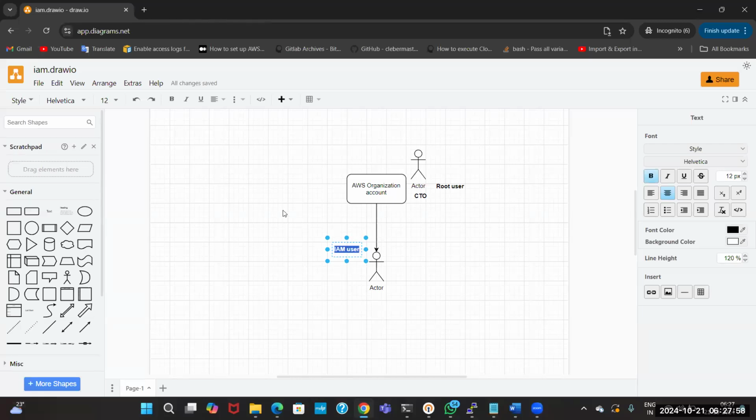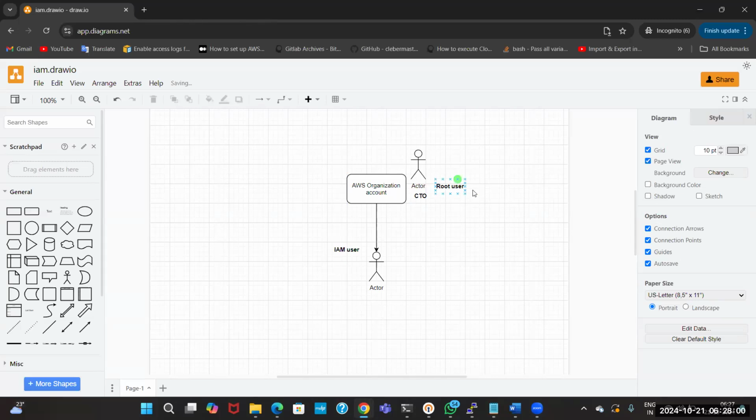For each account there will be only one root user, not multiple root users.